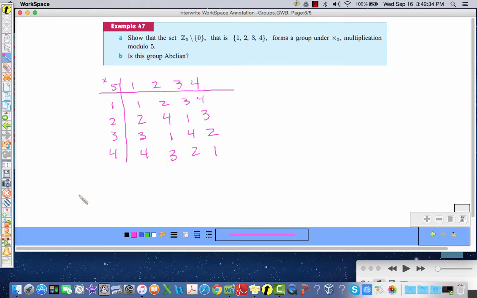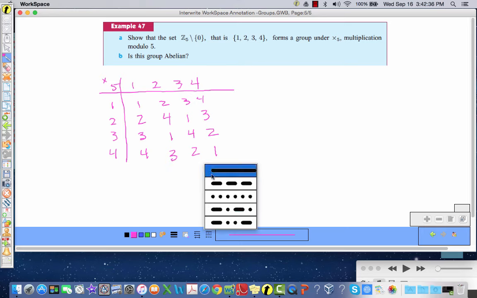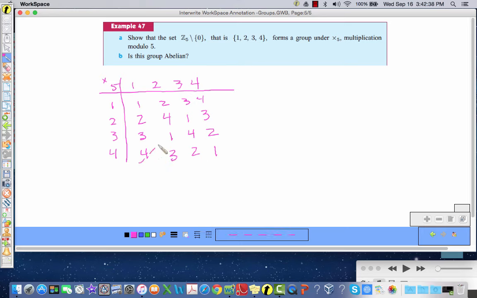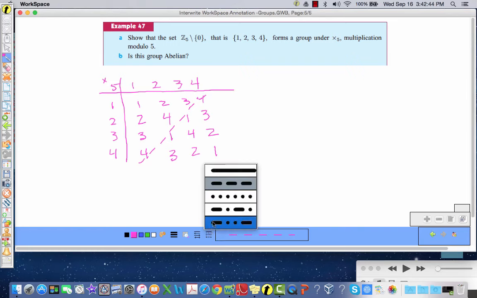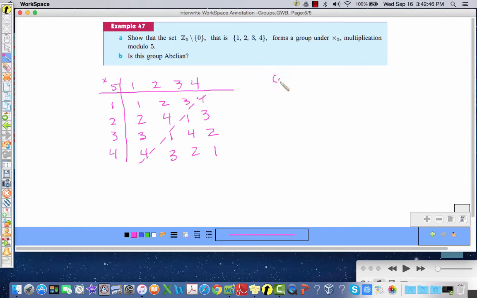So let's take a look at the main diagonal. Is it commutative? Let's go here, and it is symmetrical. So we have done the commutative axiom. Commute, check, right? Is it closed? We'll do the easy ones first. Are all the results here and here? Yes, it is closed.